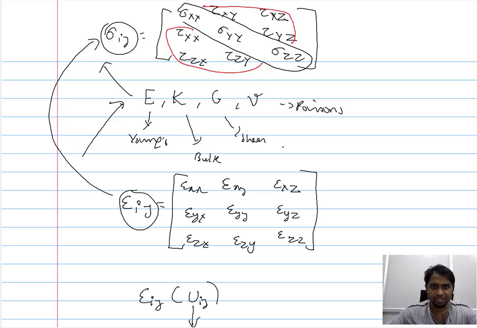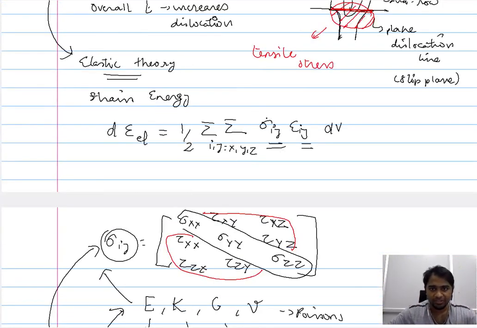So what we have essentially done is, since it is difficult for us to identify the stress surrounding the dislocation, we began by considering the different strains surrounding the dislocation, and based on the different strains we have now calculated the different stresses. Now it is possible for us to calculate the overall strain energy introduced by the dislocation.